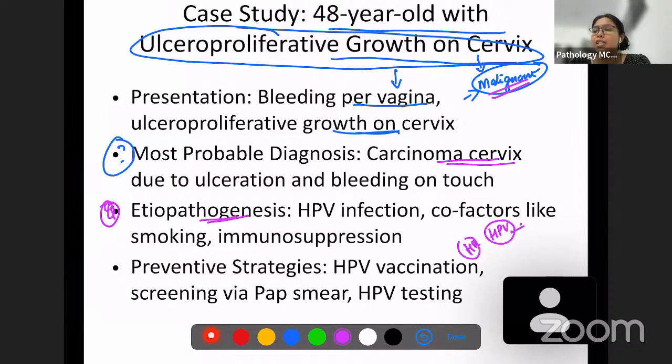What are the high risk HPV? High risk HPV 16, 18, and 33 also, which is less common. So other than that, there are other factors which you have to remember like smoking and immunosuppression.